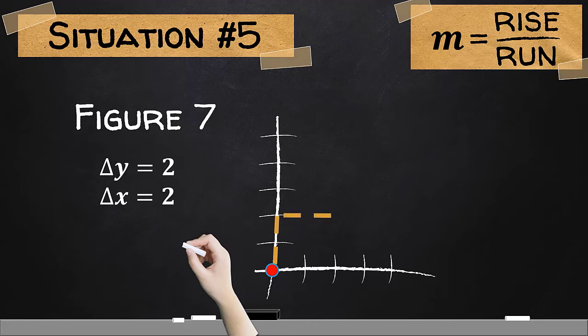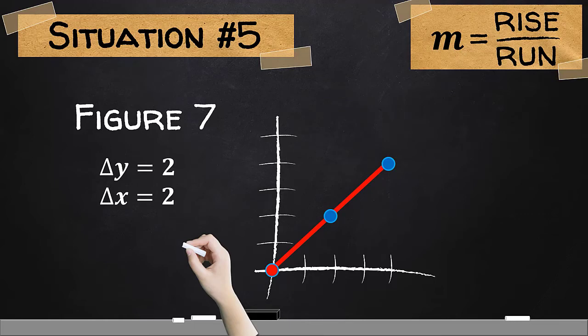We are going to rise twice and then run towards the right twice. Repeating the process, we'll have these 3 points. If we are going to connect these 3 points, we will have this figure.